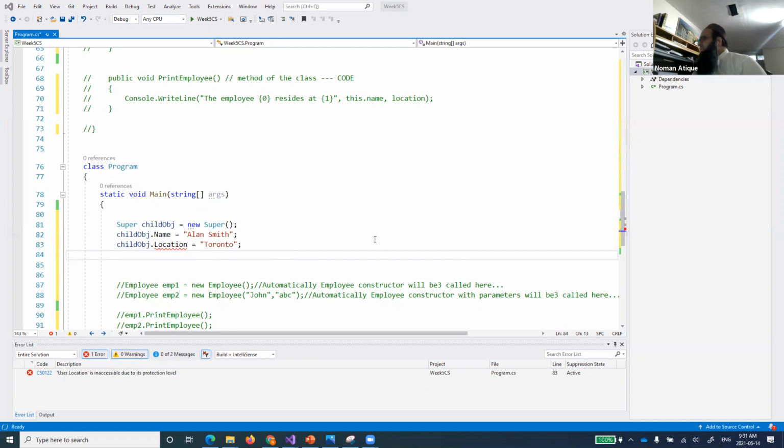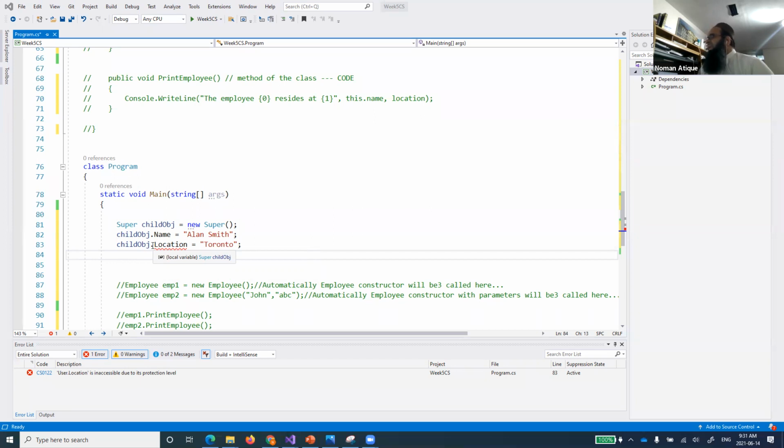I was able to access name, but I'm not able to access location. Yes, Krupa, you're right. The location is not a public member, rather it's a private variable, a private member. So we cannot access location from this part. That's important.